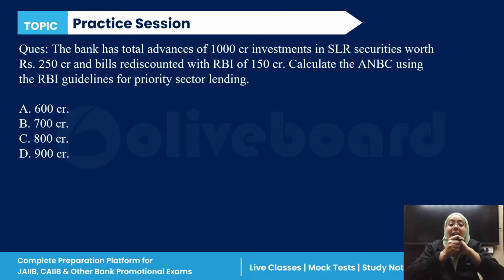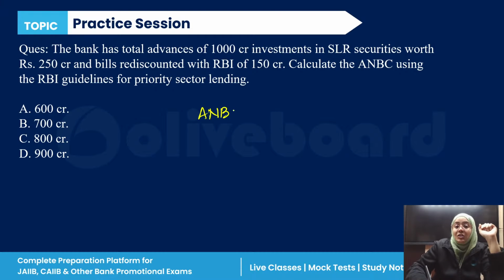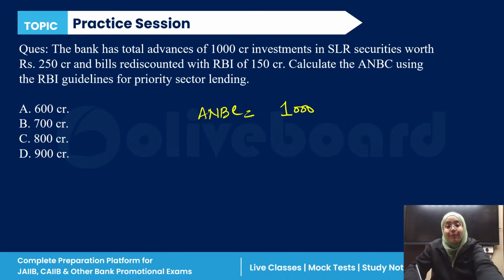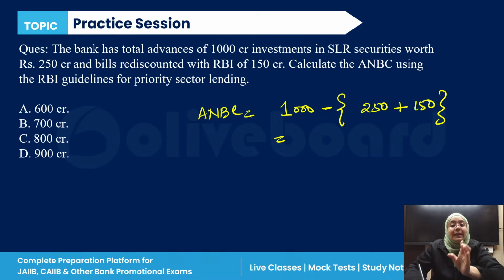The bank has a total advance of 1000 crore. Investment in the statutory liquidity ratio is worth rupees 250 crore. Now the simple thing is how you calculate the adjusted net bank credit: total advance, minus the investment in the statutory liquidity ratio of 250, plus the bills rediscounted of 150.